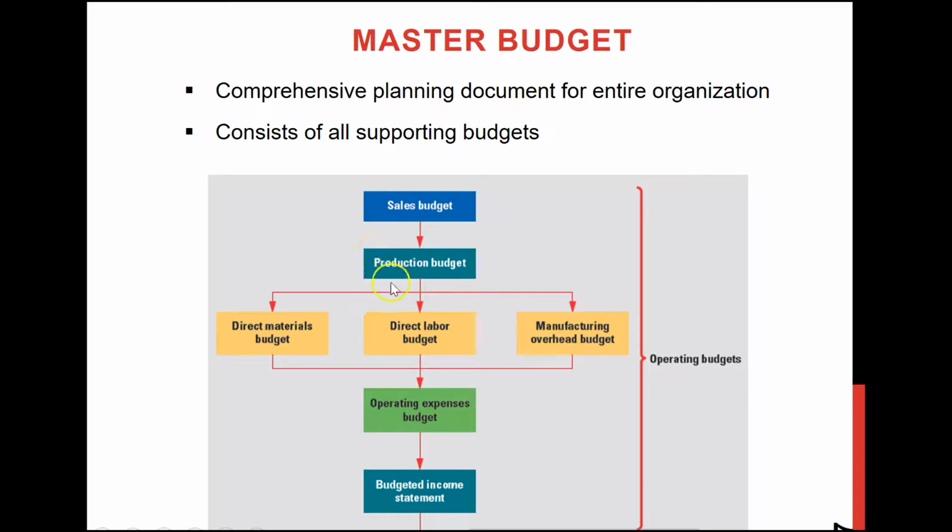So first you do your production budget, which is in terms of number of units, meaning how many units you want to produce. Then you focus on these three specific costs, and you prepare three different budgets in terms of dollar value based on your production budget.